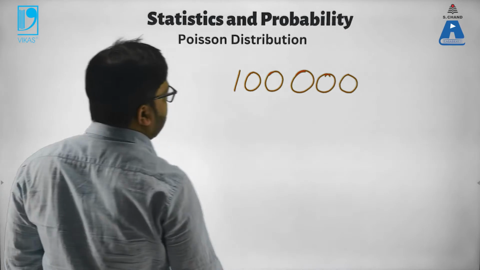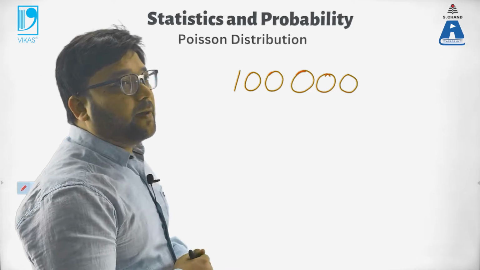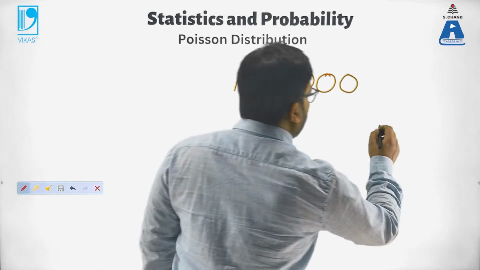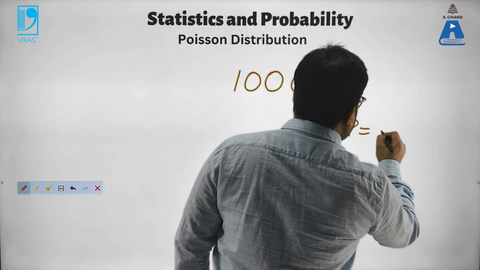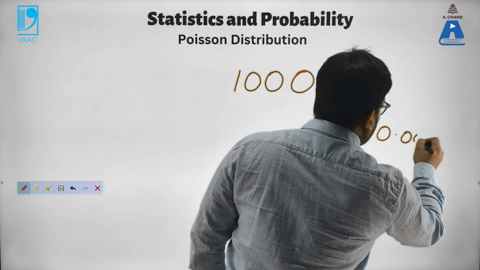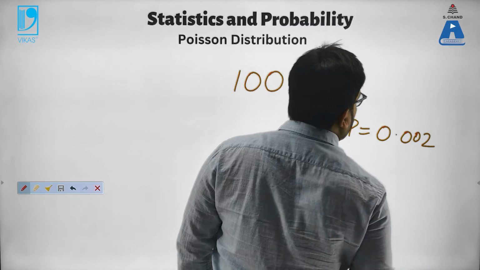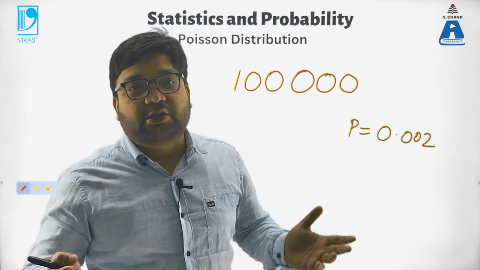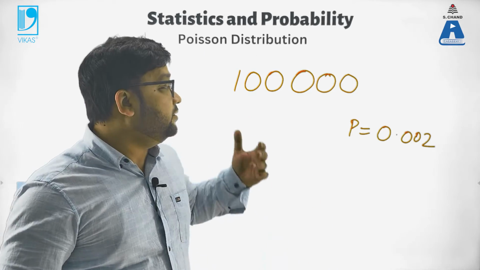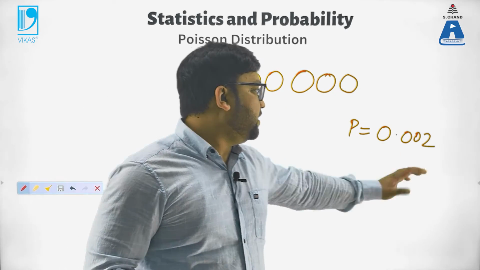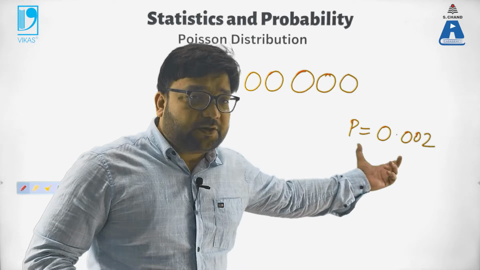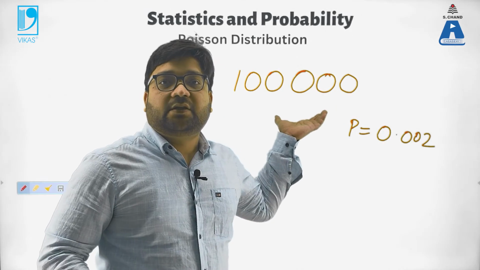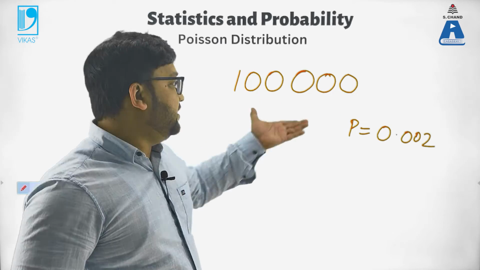And the probability of one person getting a heat stroke is something like this: P is equal to 0.002. Let's say this. Not every person gets a heat stroke, right? But some persons, they get heat stroke, right? The probability of a person getting a heat stroke is this, and there's a gathering of 1 lakh people in that mela, in that fair.